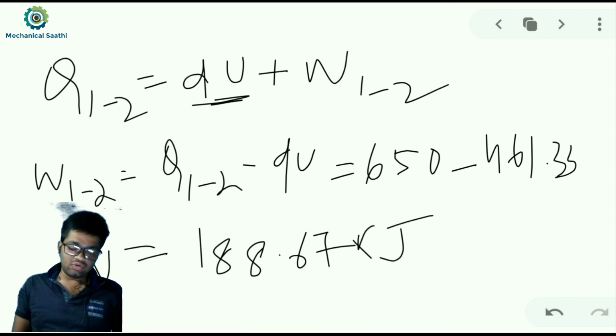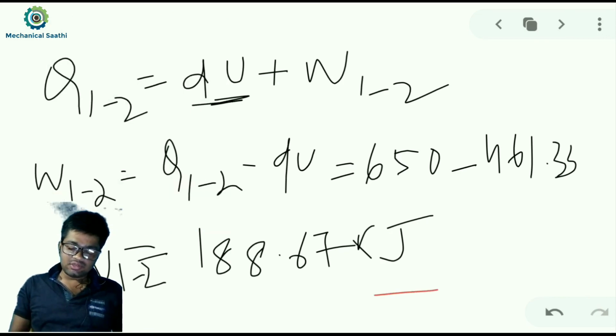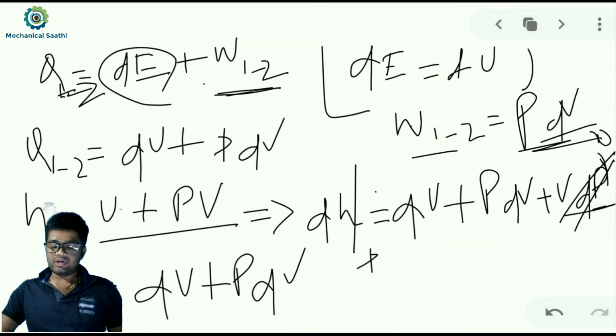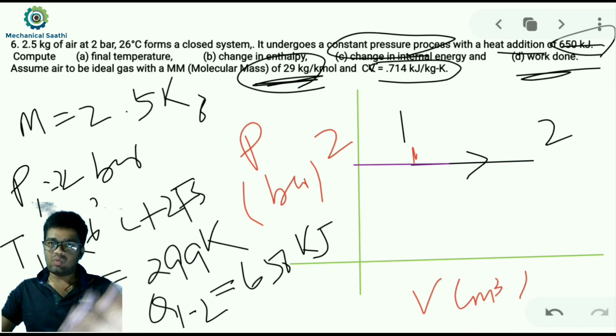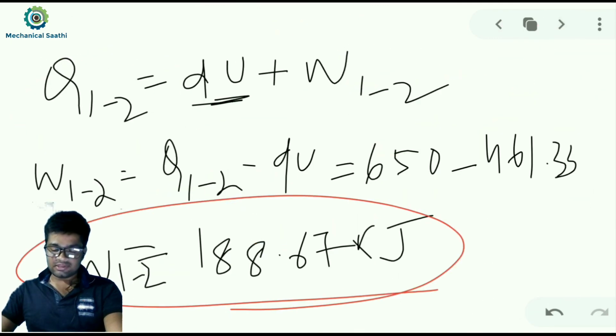So this will be the value of W12. This is how we calculated all these values: final temperature, change in enthalpy, change in internal energy, and work done. I think you have understood how we calculated all these values.